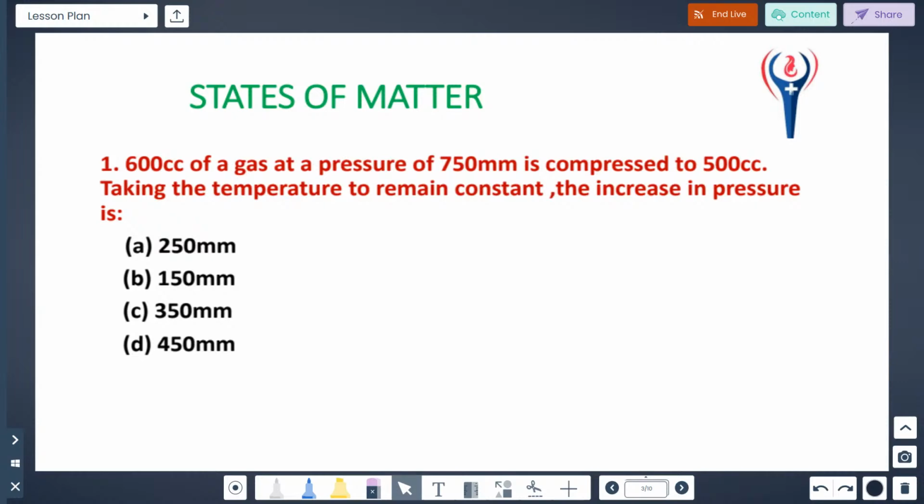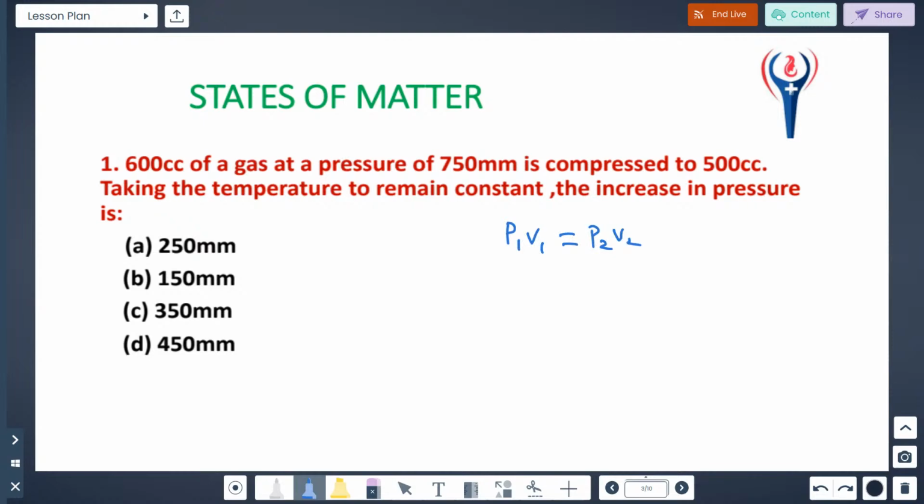Here volume is there, pressure is there. Volume and pressure means that relationship is nothing but Boyle's law. Here you can simply write Boyle's law: P1V1 is equal to P2V2. We know that relationship. So you just substitute as it is.